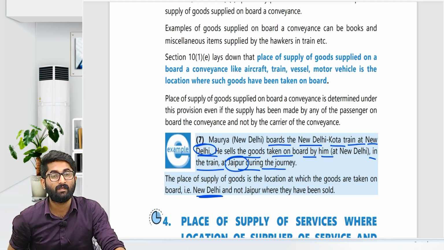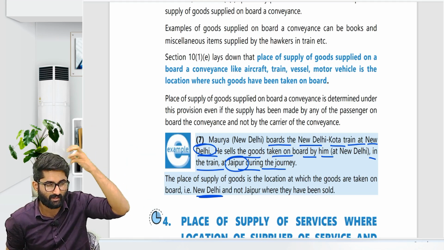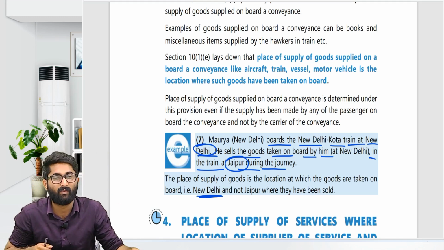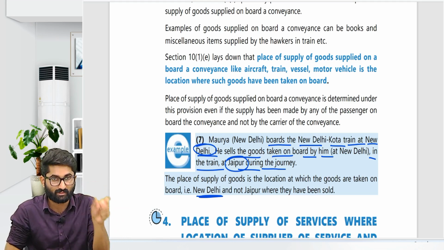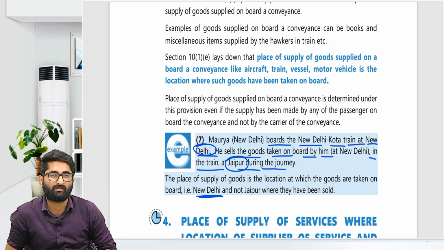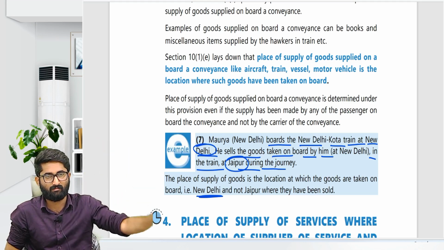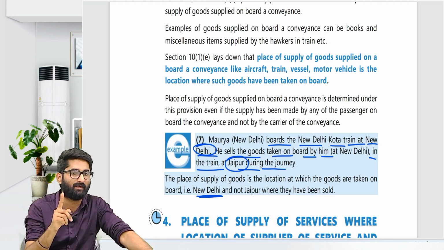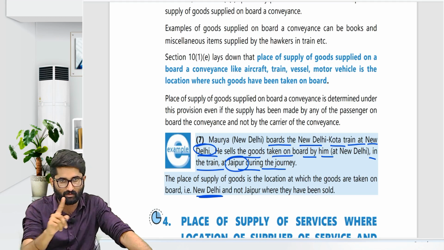Section number 10(1)(CA) says that in case of an over the counter sale, you came from some different state and you came to my shop, and you are asking for this calculator. I gave this calculator and now it is my duty to ask you which state you are from. If you tell me the state, then I have to put that state here, and if it is a different state, I will put IGST. So that state will be the place of supply. If you refuse to give me the state, then the place of the supplier will be the place of supply. We have discussed that already in the amendments chapter. You have to go to the amendment videos and check this there.